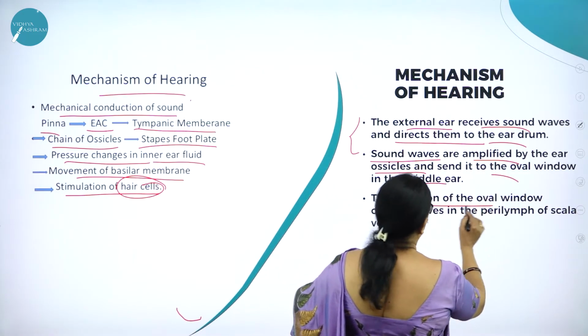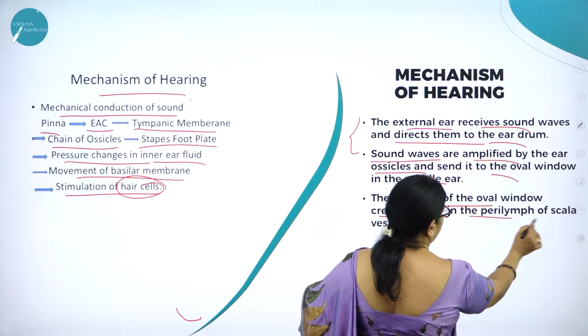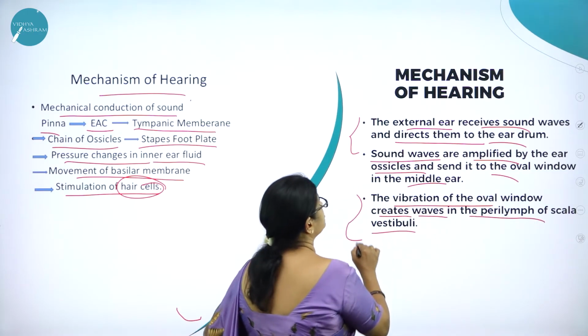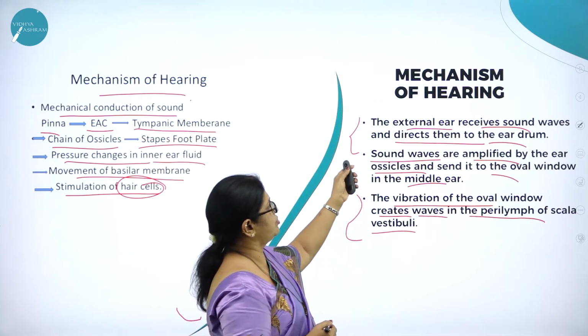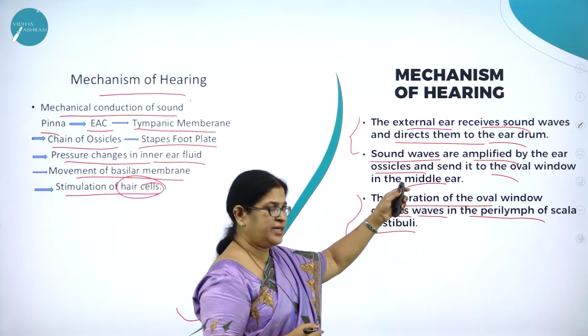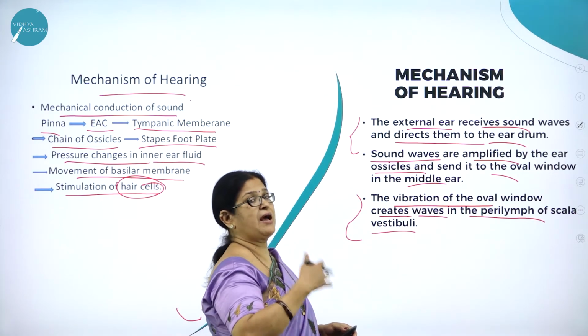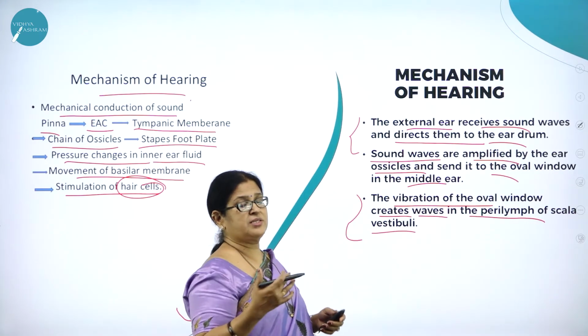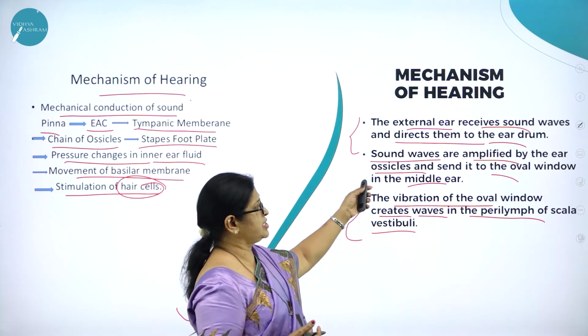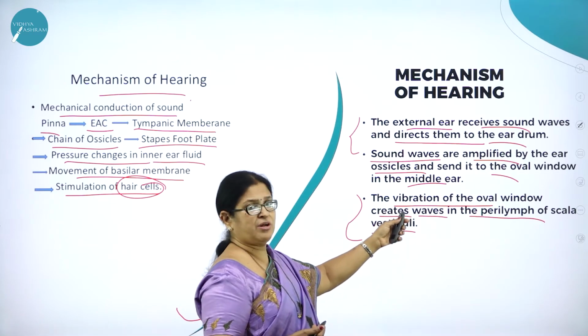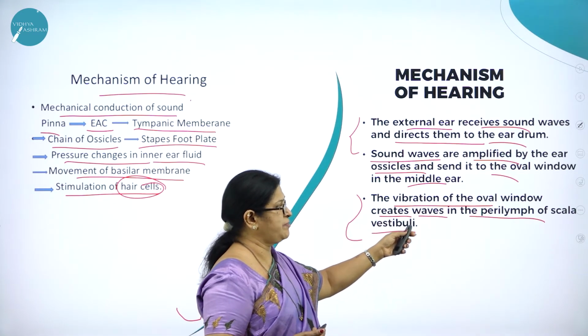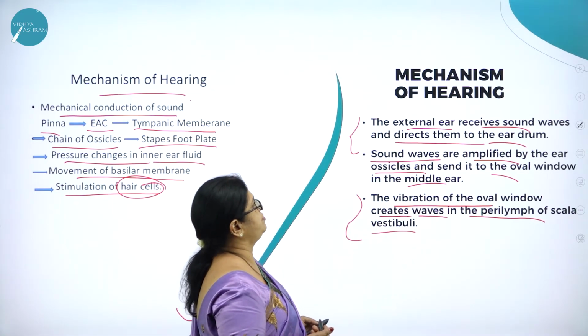The vibration of the oval window creates waves in the perilymph of scala vestibuli. So what is the first mechanism of hearing? The external ear receives sound waves and directs them to the eardrum. Then the sound waves are amplified, multiplied, made louder by the ear ossicles and sent to the oval window in the middle ear. The vibration of the oval window creates waves in the perilymph of scala vestibuli.